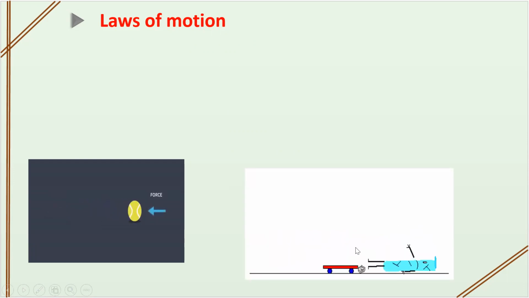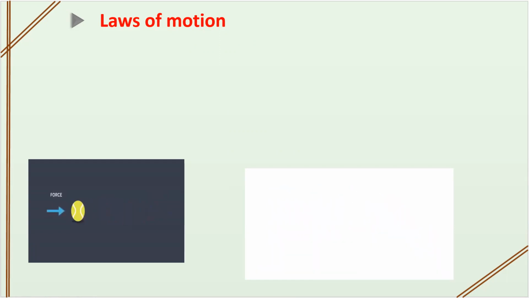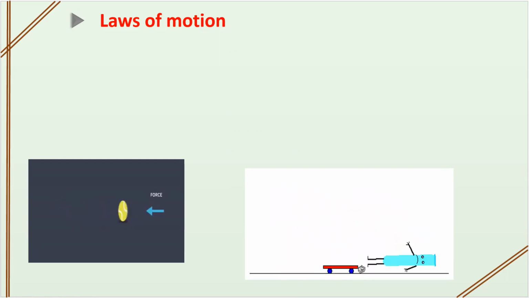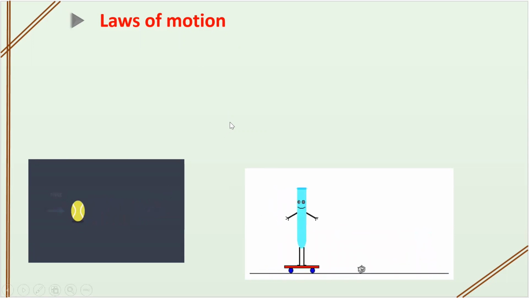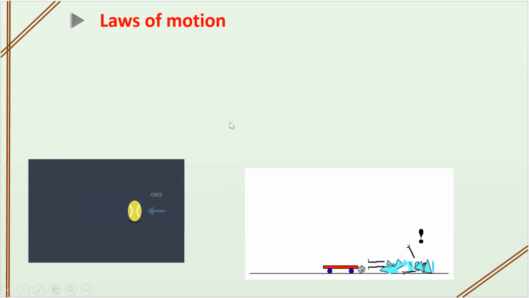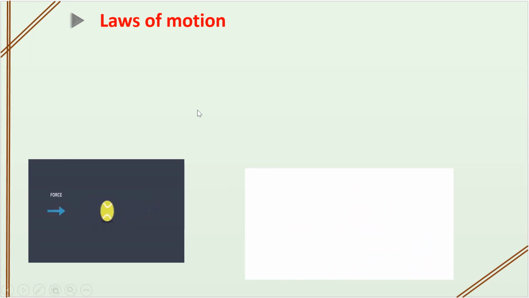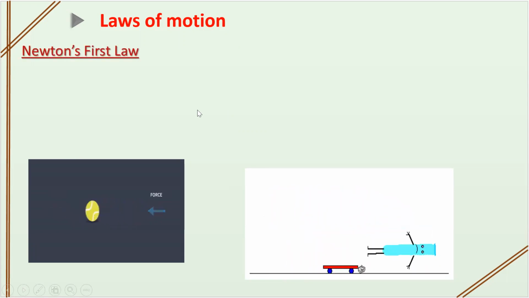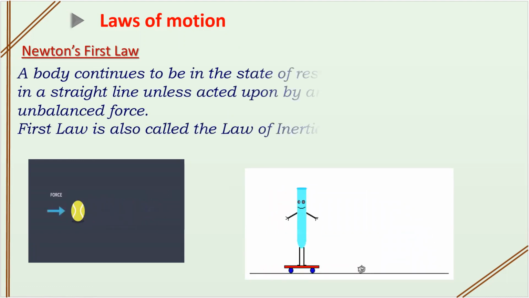Look at this one. The object is in motion. Because of some obstacle, it is stopping. So there is a change in the motion. So an object will be in the same position, at rest or in motion, unless an additional or external force is applied. So this is called Newton's first law of motion.